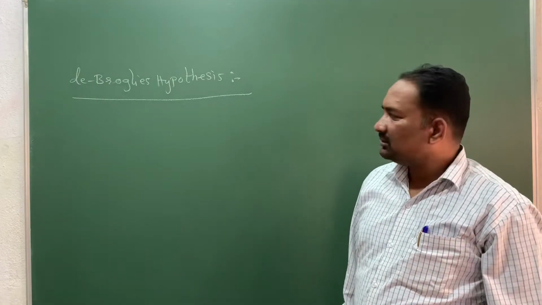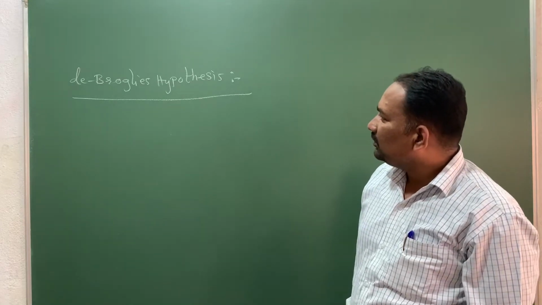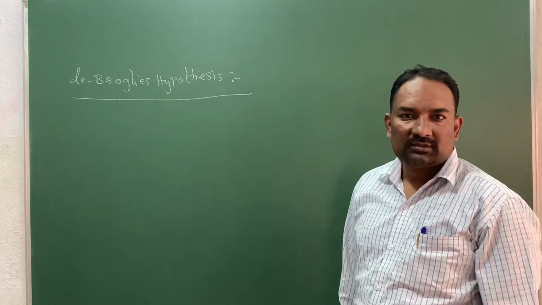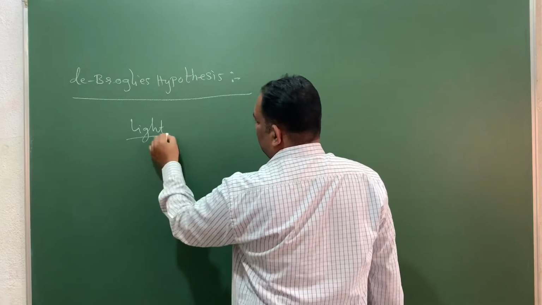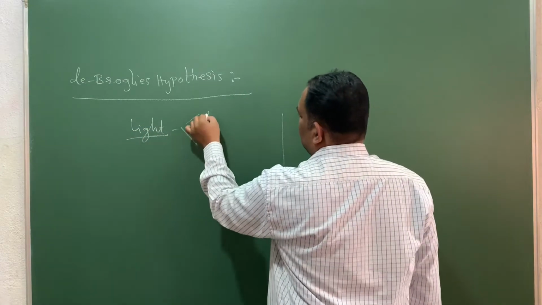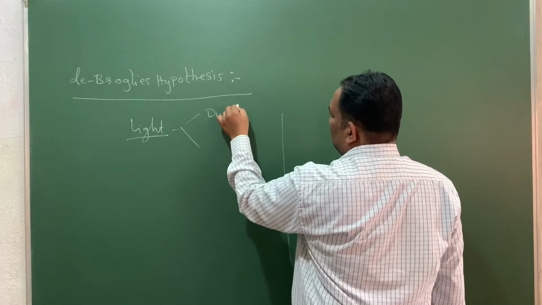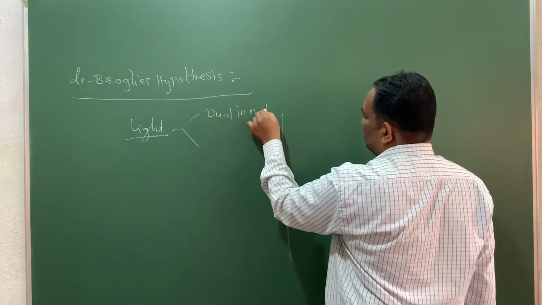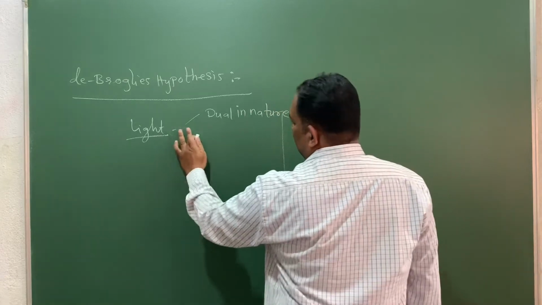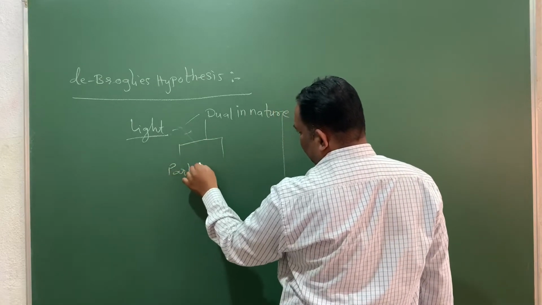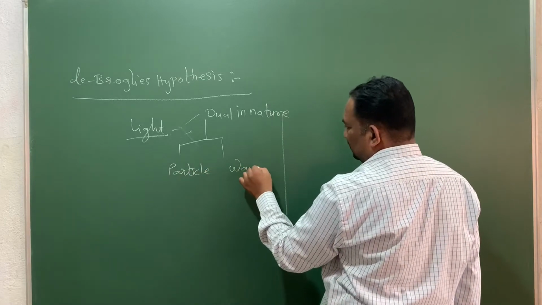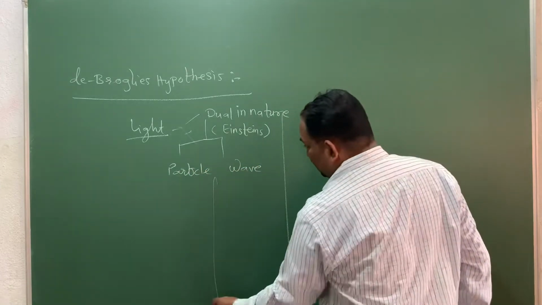Today we'll discuss the topic that is de-Broglie's hypothesis. We'll first discuss the nature of light. Now light, as per Einstein, is dual in nature. Dual means it is sometimes a particle and sometimes a wave in nature. When is it a particle, and when is it a wave?